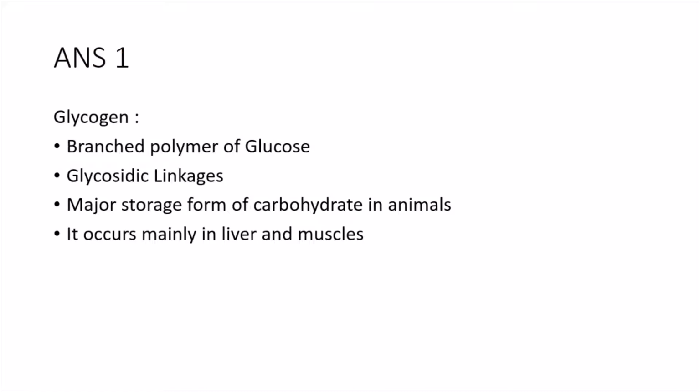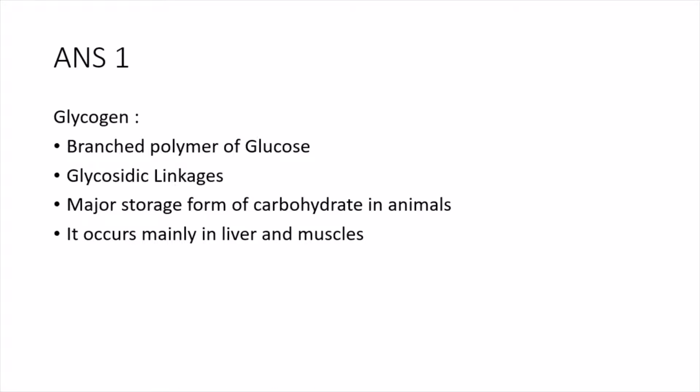Certain key points about glycogen. It is a branched polymer of glucose having glycosidic linkages between various glucose, and the linkage is alpha 1,4 and alpha 1,6. It is a major storage form of carbohydrates in animals and it corresponds to starch in plants. It occurs mainly in liver and muscles. Liver glycogen is largely concerned with storage. However, muscle glycogen will be available for the utilization of glucose by the muscle itself.